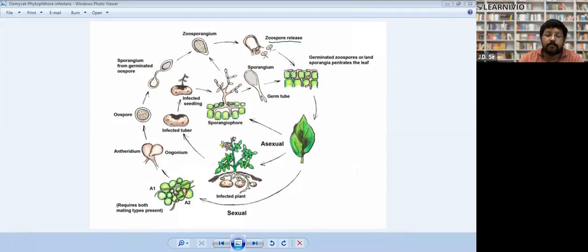It is spread with the help of water. As you give water to these potato crops, the zoospores start traveling here and there and infect the rest of the crop plants as well. Clear?